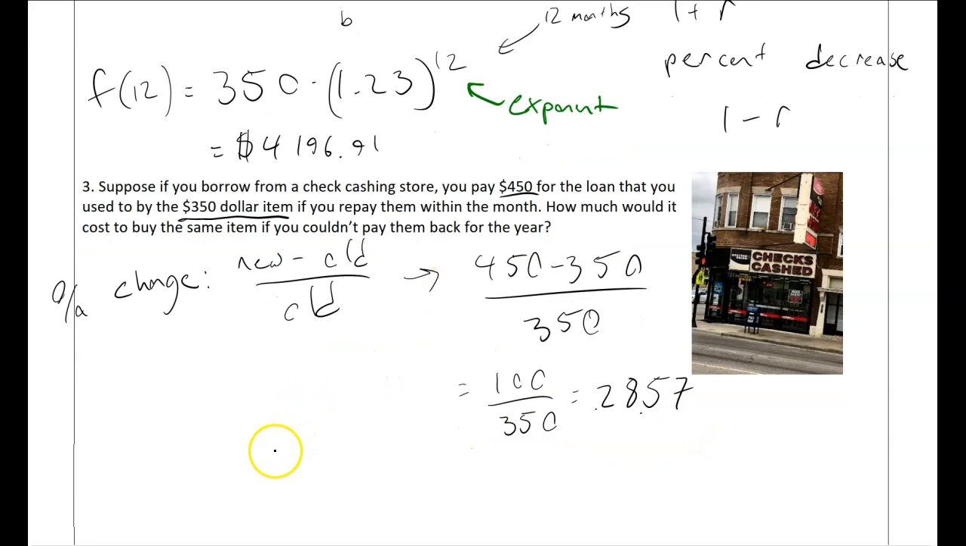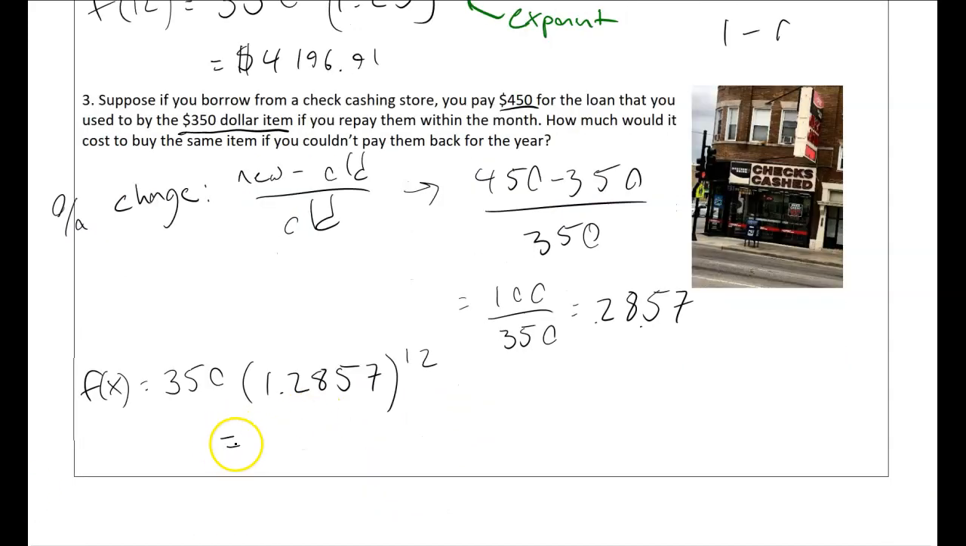So this is going to be even worse, I think, right? Here we would do 350 times 1.2857. It's important to keep a couple extra digits here because any rounding error kind of compounds on itself, so it'll make your answer very far off if you don't. And then again to the 12th power. This time, f of 12, I get $7,141.70. So surprisingly more than this, I would say, right?